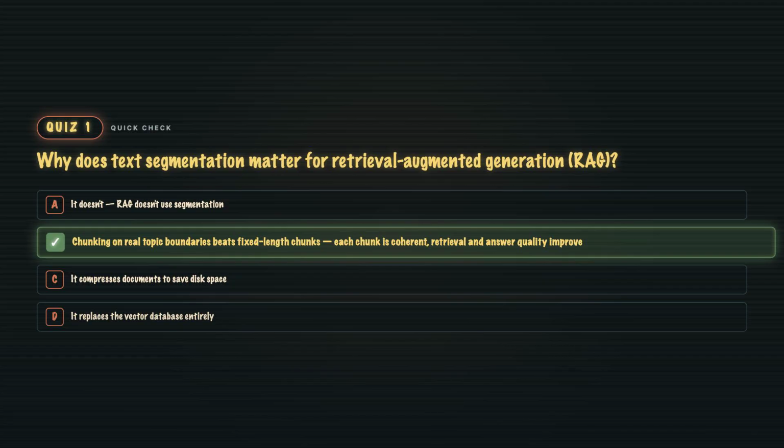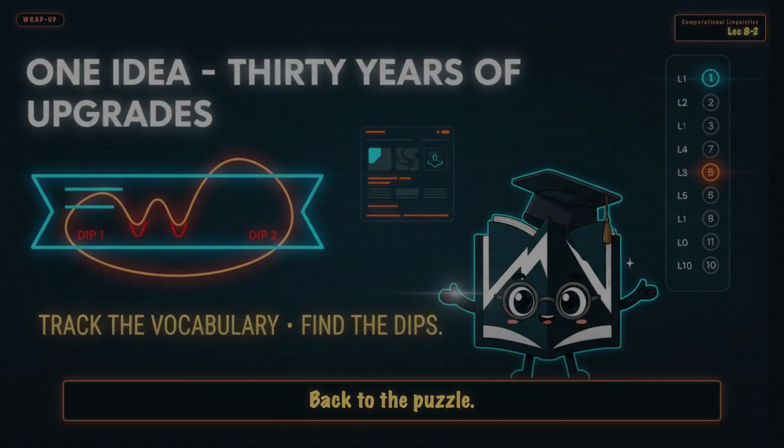B. This is the practical reason segmentation is a working NLP task in 2026. Every serious RAG system does topic-aware chunking. Cut a paragraph mid-topic and you get a chunk that embeds to noise. Cut at real boundaries and each chunk holds one idea. Retrieval sharpens, answers sharpen. Back to the puzzle.